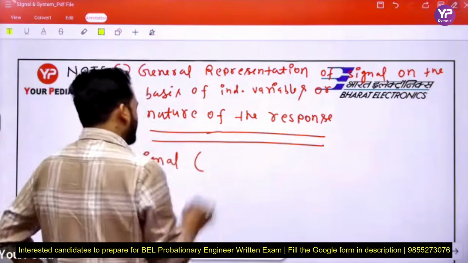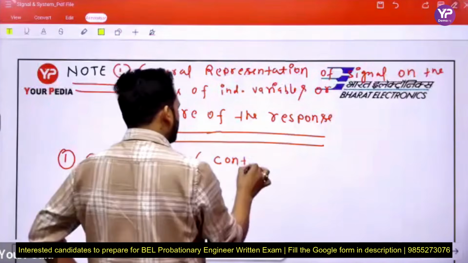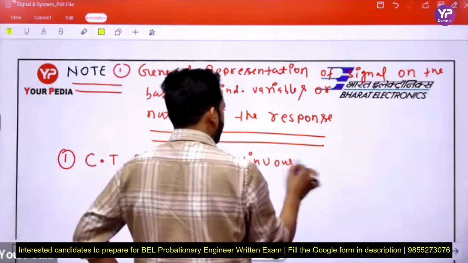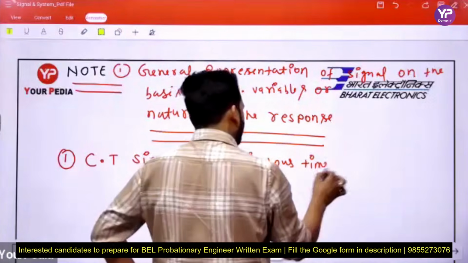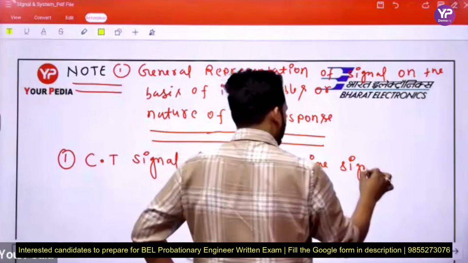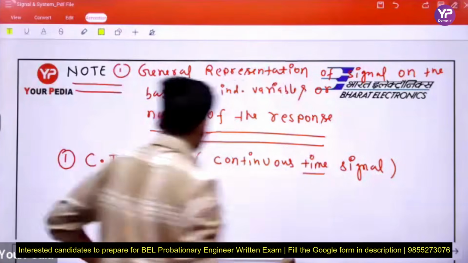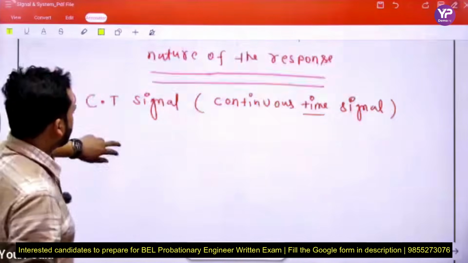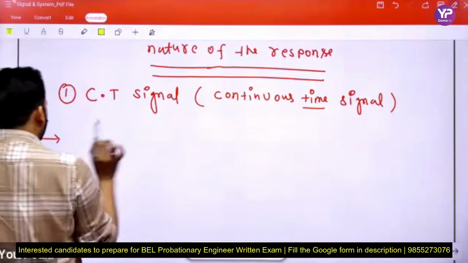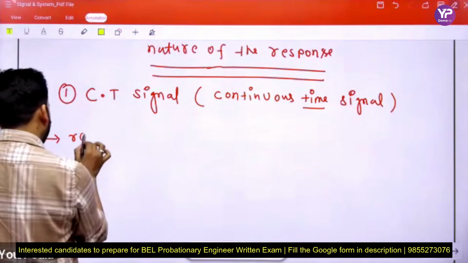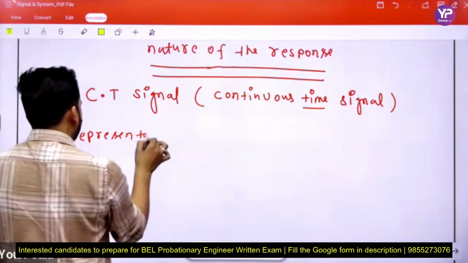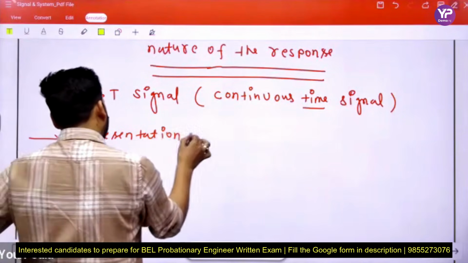What is the full form of CT? Continuous time signal. What is a continuous time signal? See beta, first of all, representation.